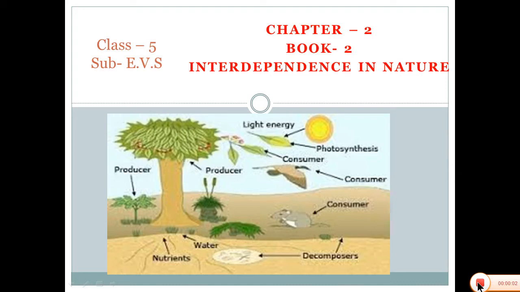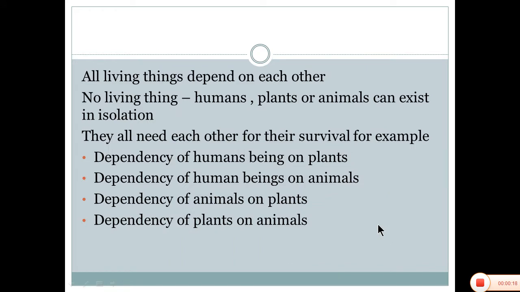Hello friends, today we are going to see the next chapter, that is interdependency in nature. In this chapter we are going to see how one is depending on the other. Like all living things depend on each other. No living thing, human, plant or animal, can exist in isolation alone. They are needed by each other for their survival.